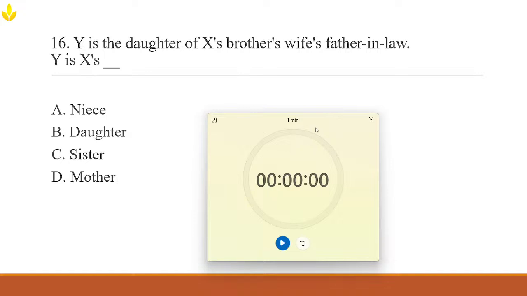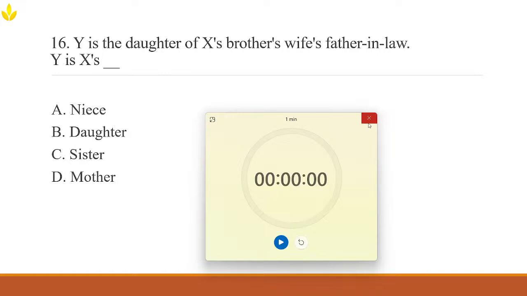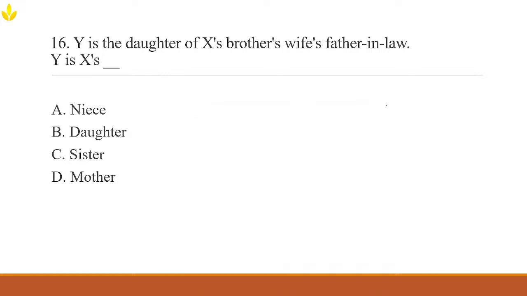Who's with me? So first we have X's brother. So X has a sibling. Simple enough, isn't it? Now X's brother's wife. Who is she? Obviously, she is a sister-in-law. Exactly.